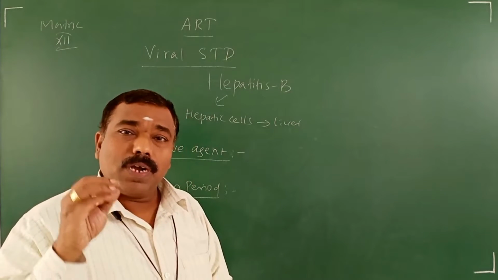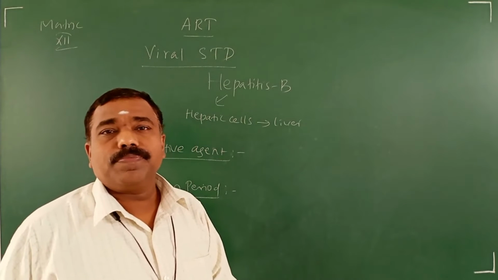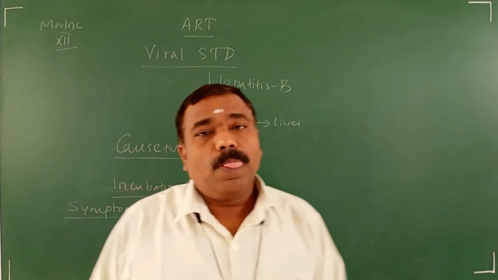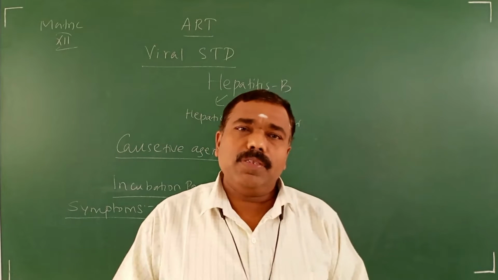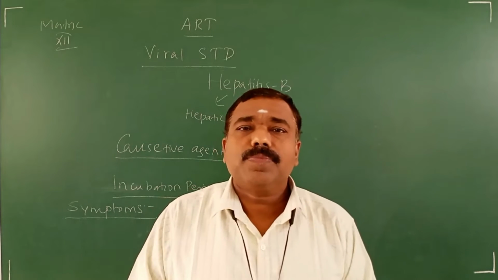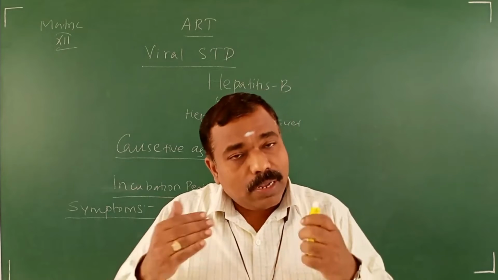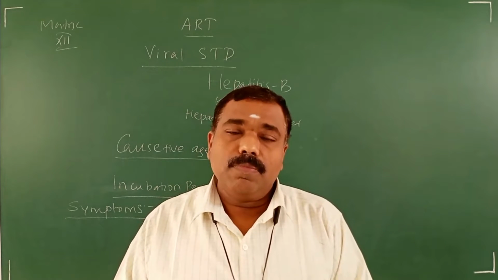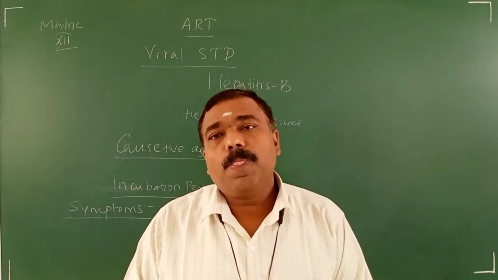Many kinds of viruses are there as causative agents of hepatitis: hepatitis A, B, C. Based on the virus, the name is also given to the disease name.